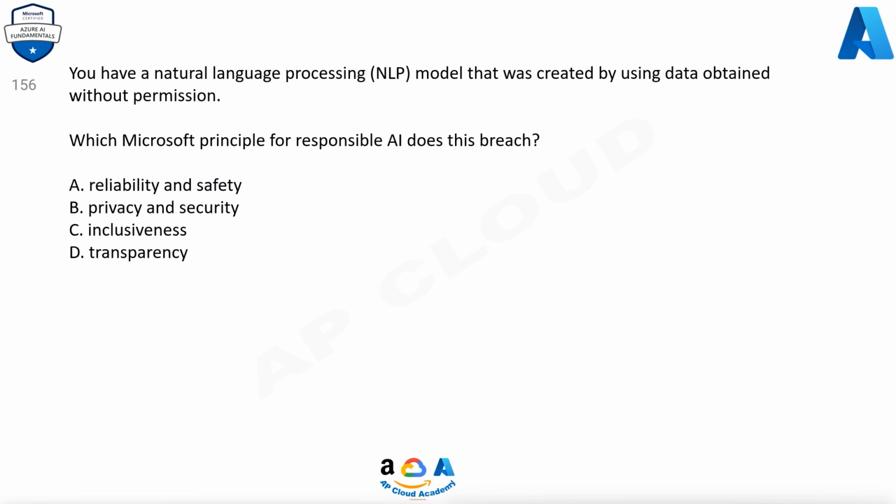156. You have a natural language processing (NLP) model that was created by using data obtained without permission. Which Microsoft principle for responsible AI does this breach? A. Reliability and safety. B. Privacy and security. C. Inclusiveness. D. Transparency.